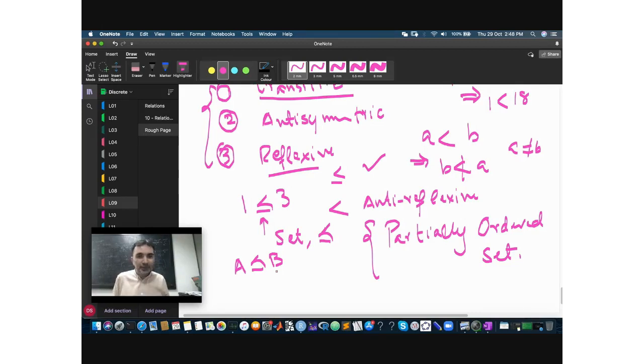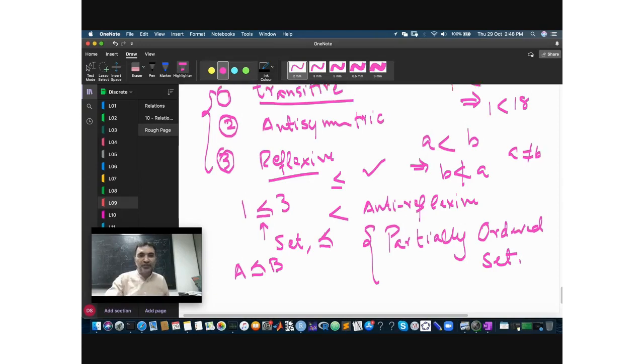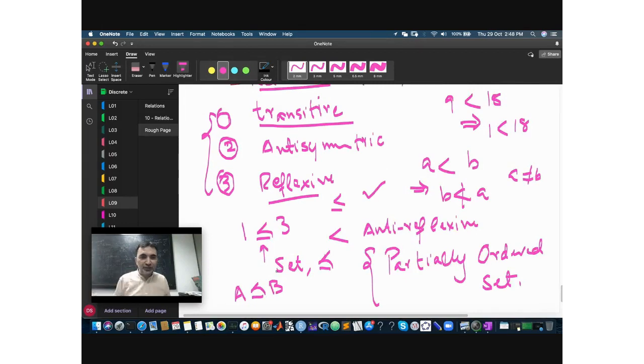Sir, ये partially ordered sets समझ नहीं आई, एक दफा बता दें क्या? Okay. So any relation which is transitive and it's antisymmetric and it's reflexive, उसको हम partially ordered set कहते हैं because it defines the sort of order on the elements of the set.